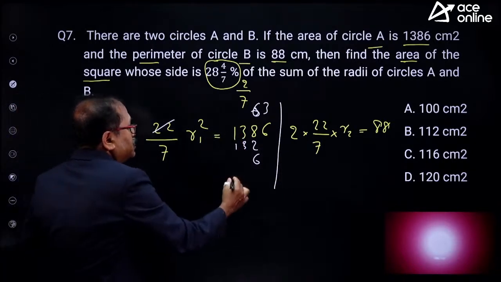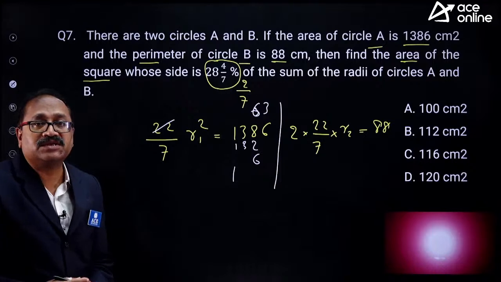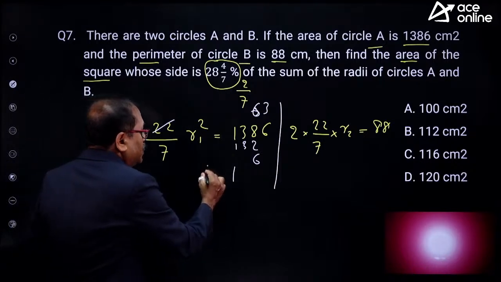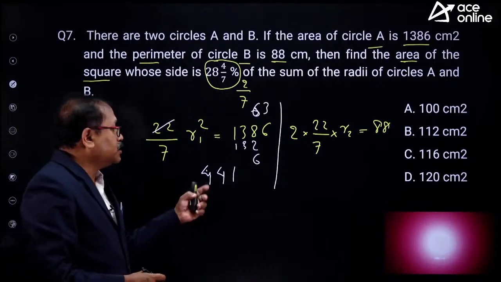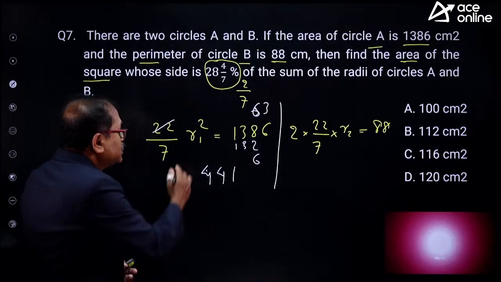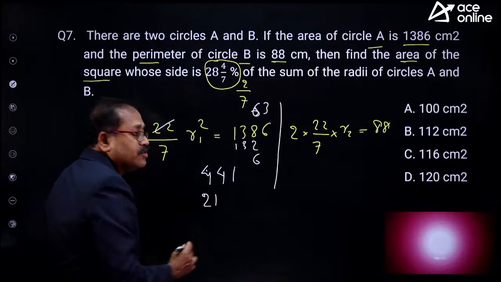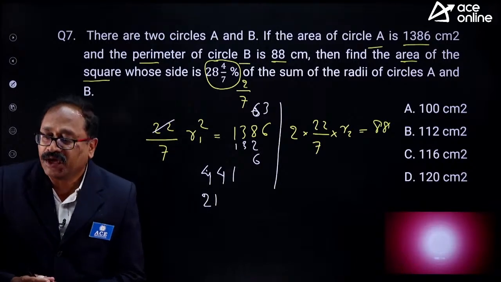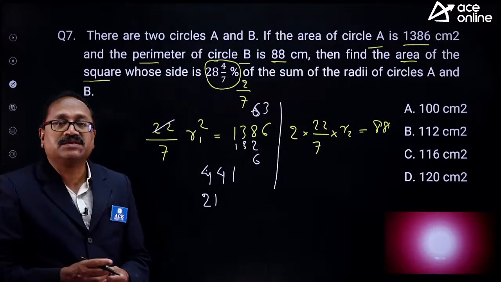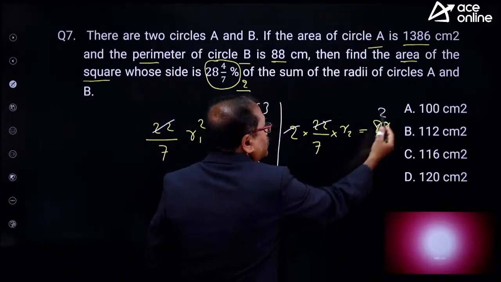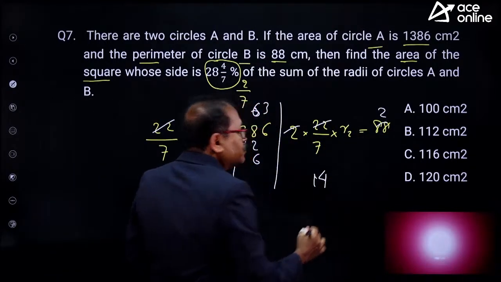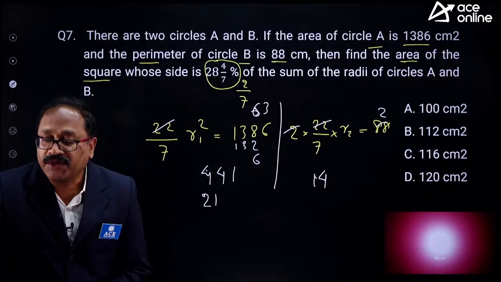So 7 3 is 21, carry 2, and 7 6 is 42 plus 2 is 44. So we know that this is 21 square. So what is R1? R1 is equal to 21. Here it is. And what is R2? You can clear the R2 also. This is 2 times, and then 7 2 is 14. This is R2. Done, my friends?